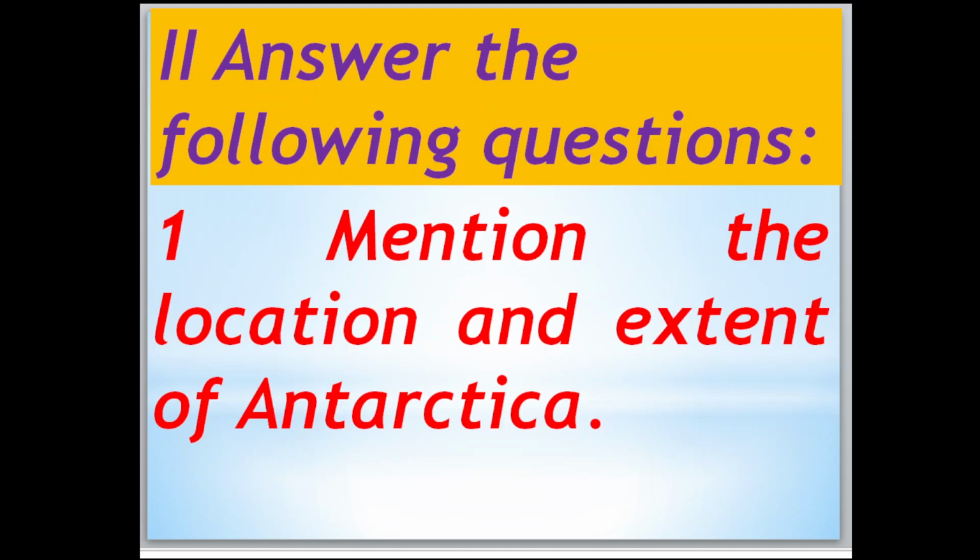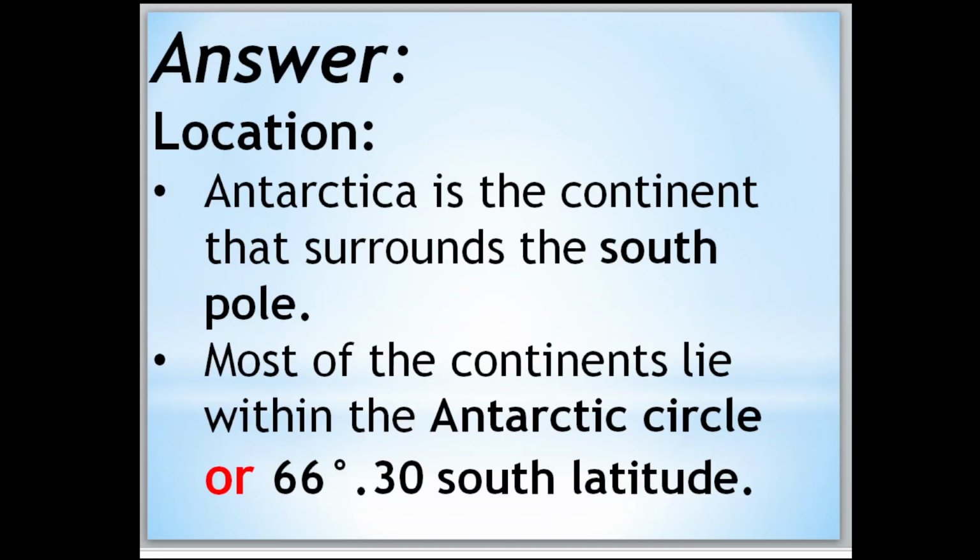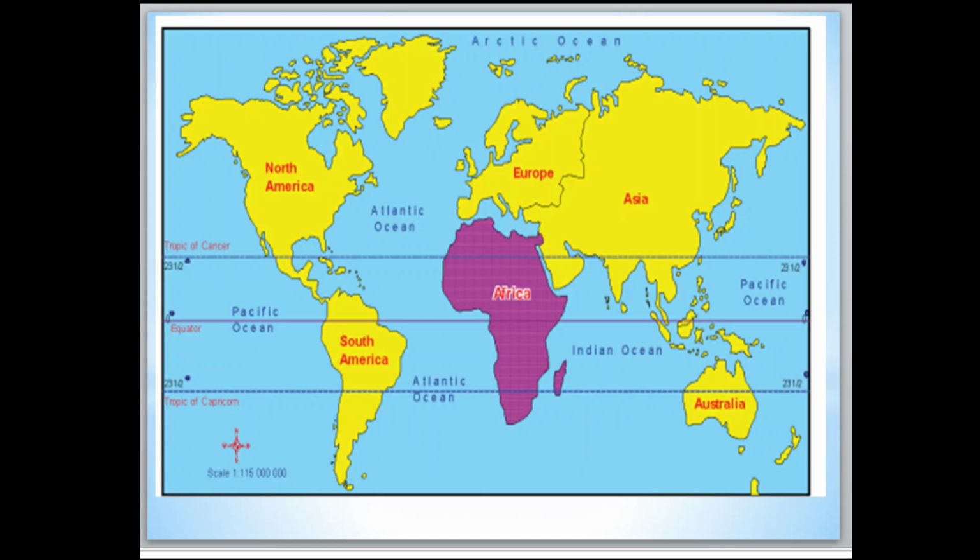Now move to the second main: answer the following questions. First one, mention the location and extent of Antarctica. Antarctica is the continent that surrounds the South Pole. Here I'm going to show you Antarctica on the world map.